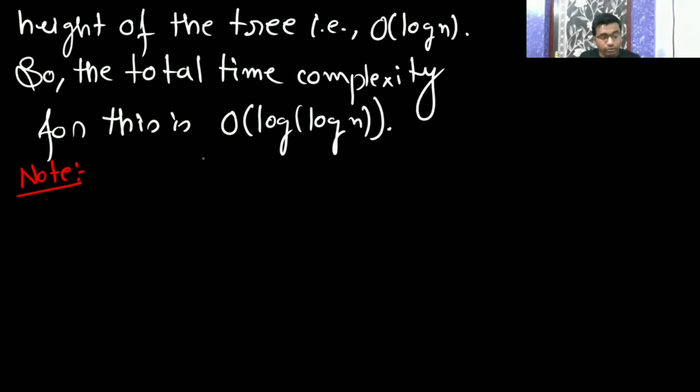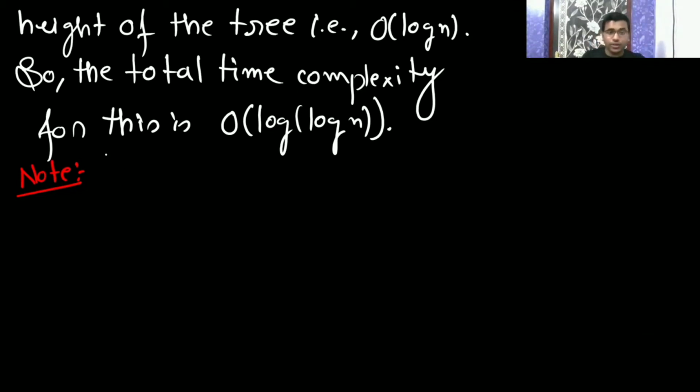Now you need to do the insertion. After finding the position, you need to do the insertion. What is going to be the time complexity then? Think, first we will find the position where I should insert that node, then after finding the position I need to do the insertion. ठीक है, पहले पोजीशन पता करना है कहाँ पे, उसे प्लेस करना है, उसके बाद हमें उसे इंसर्ट करना है. अब कितना टाइम लगेगा सोचिए, थोड़ा सा सोचिए, समझ में आ जाएगा. If you face any doubt, you can ask me, I can repeat the concept any number of times. Okay, so it will again take plus log n. Why? Because insertion is going to take log n time.